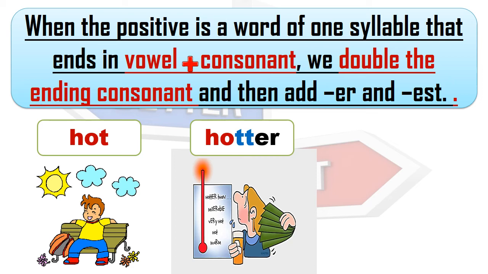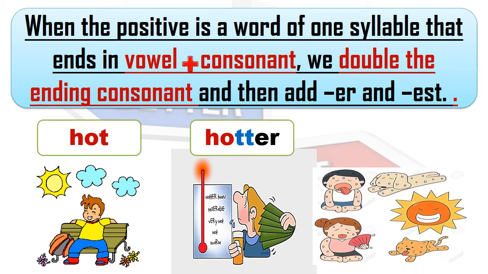And in superlative form, it is hottest day. Hottest. So we have doubled the consonant and added EST as per our superlative degree rule. Okay. So hot, hotter, hottest. When there is a vowel and there is a consonant, you have to double the consonant and then add ER and EST to the basic adjective. Okay. Clear?